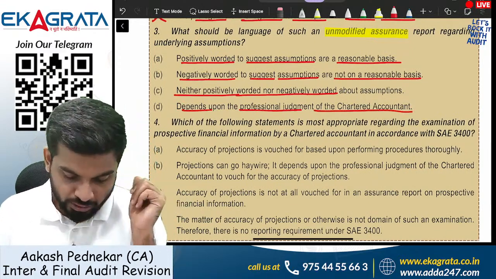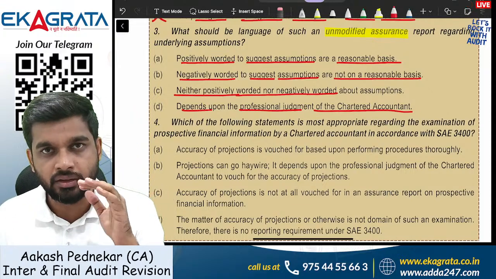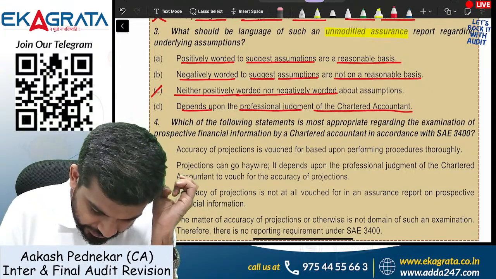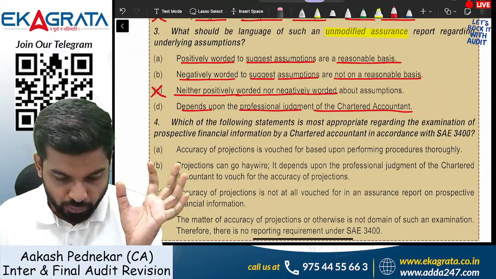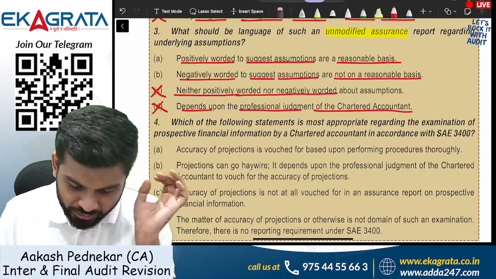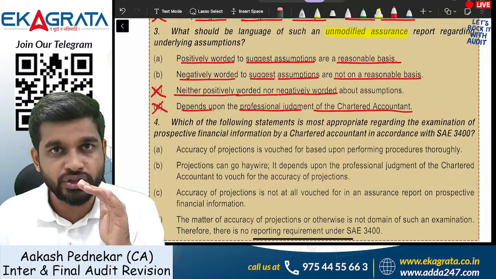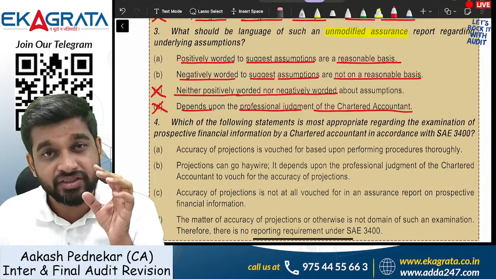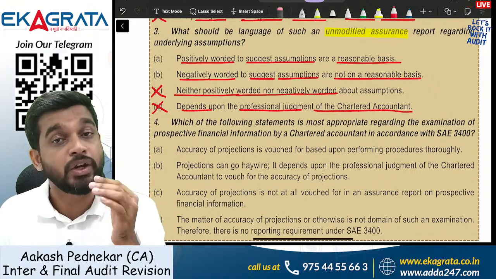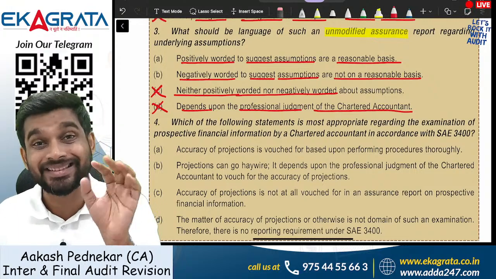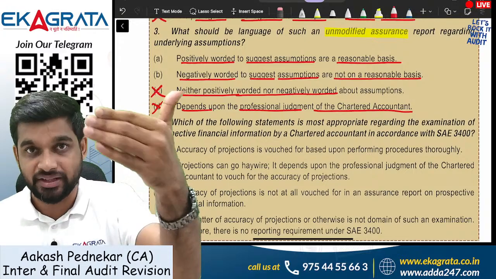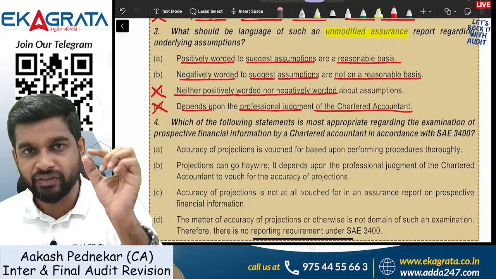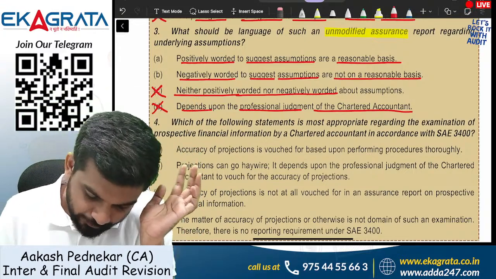Let's eliminate the irrelevant options. Neither positive nor negative is absolutely wrong. Depends upon professional judgment is also wrong in this scenario, because in the case of these reports, the languages are very, very clear. If you remember, when you are giving a qualified opinion, you have to write except for the effect of matters described in the basis for qualified opinion paragraph. So the language is pretty clear from the institute side.